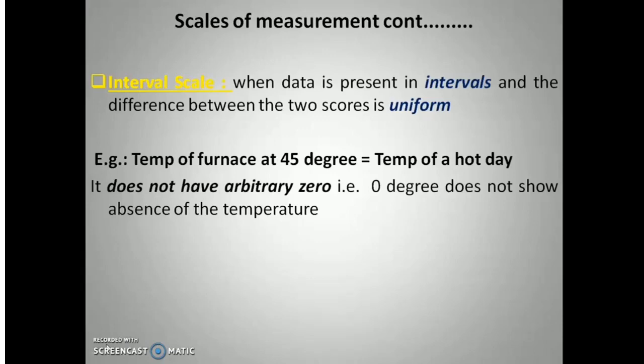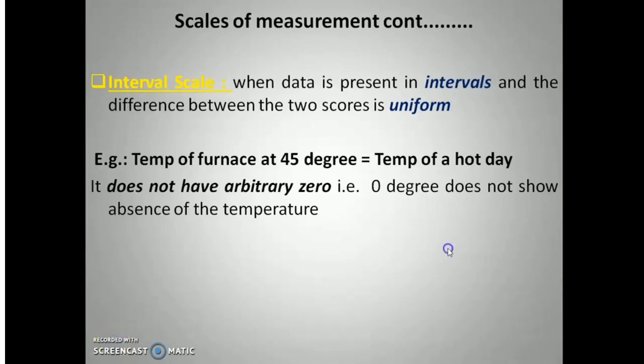But the only drawback of this scale is that it does not have an absolute zero. Here, 0 degree does not show absence of temperature. In fact, 0 degree is freezing temperature. This is the only drawback of interval scale.